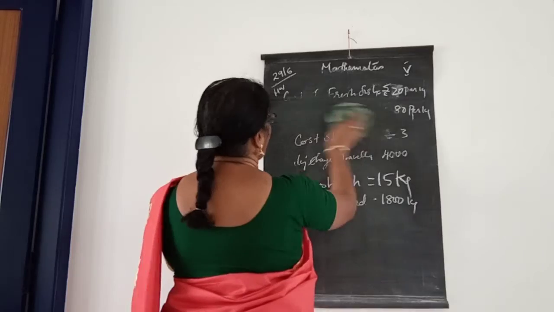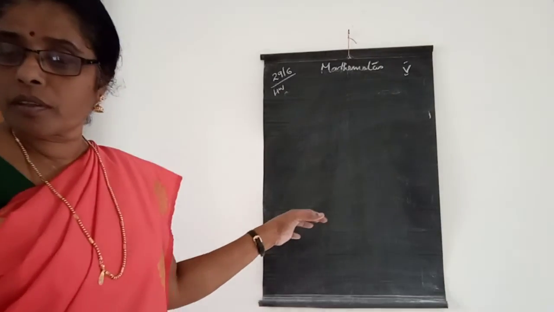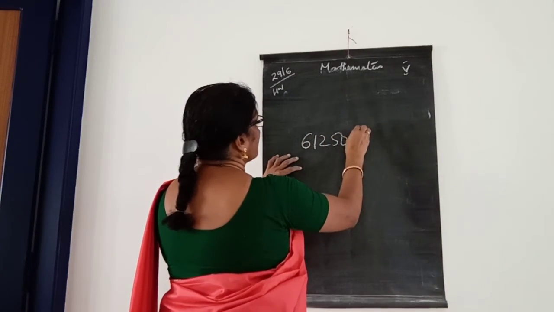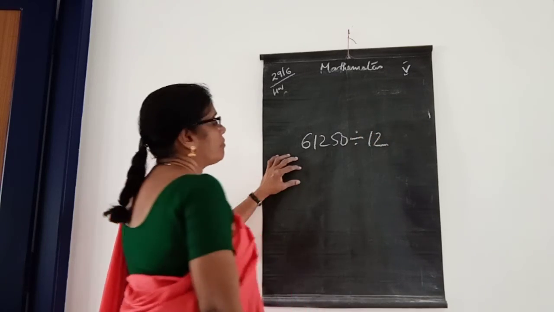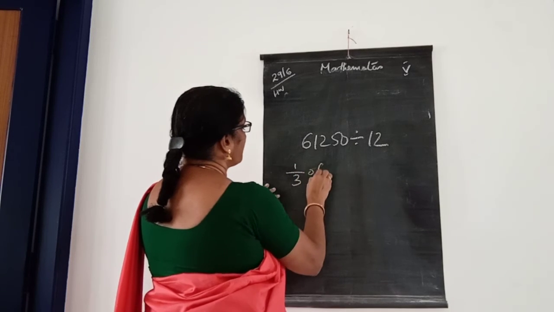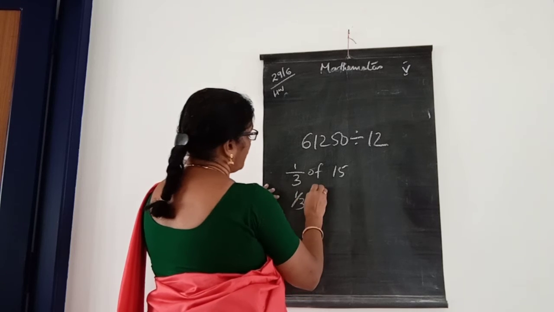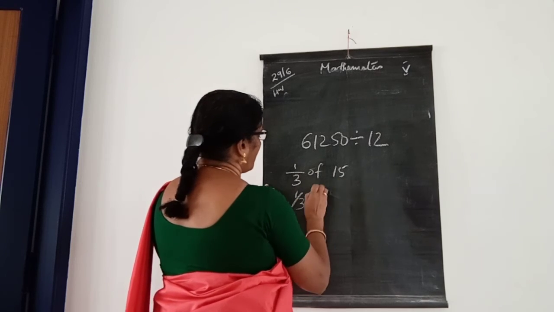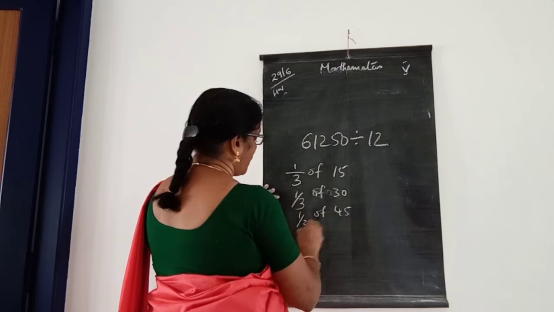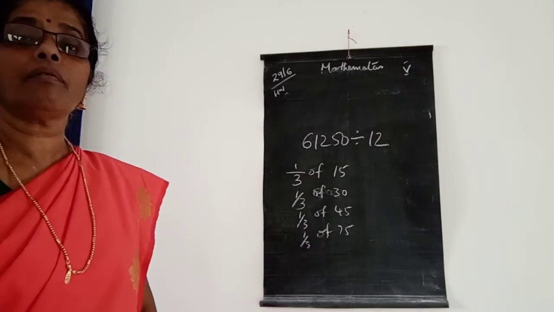Then next, one more in that. What is 61,250 divided by 12? Okay, that also. Then you can find out what is 1/3 of 15, 1/3 of 30, 1/3 of 45, 1/3 of 75. Okay, that is enough.